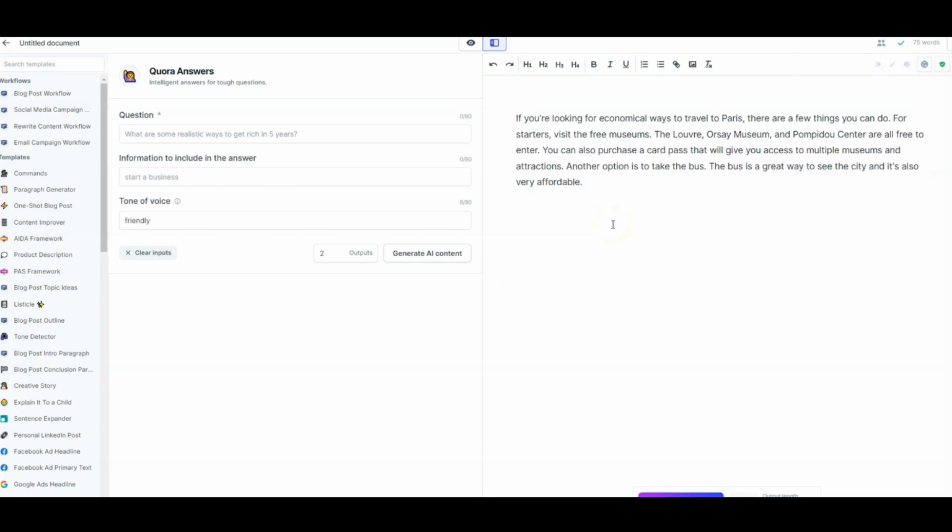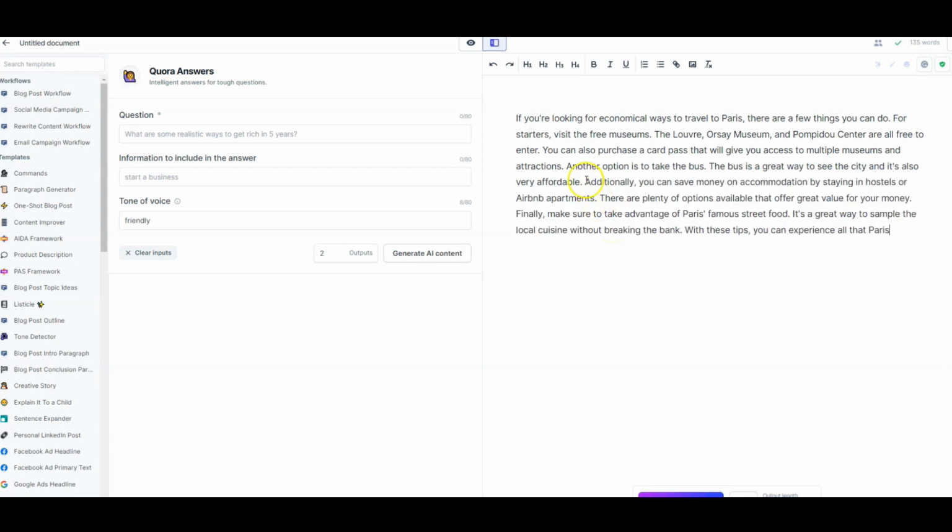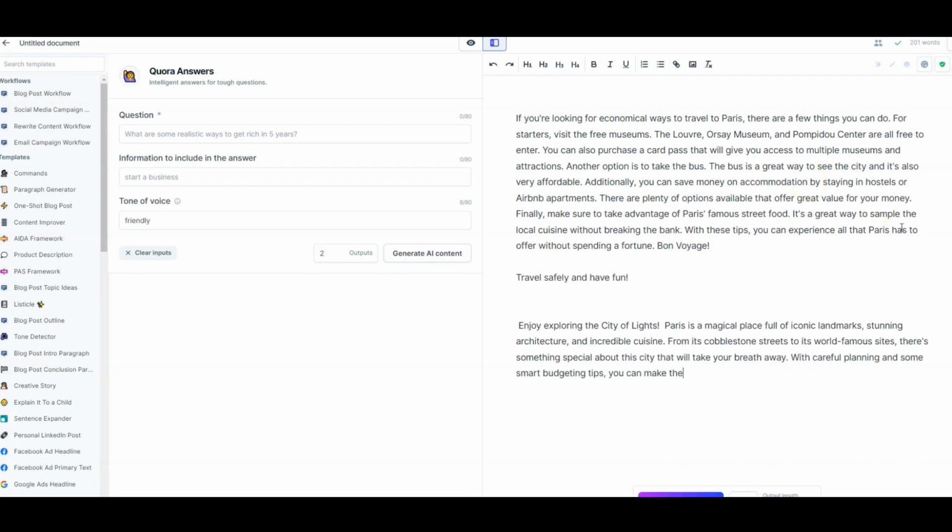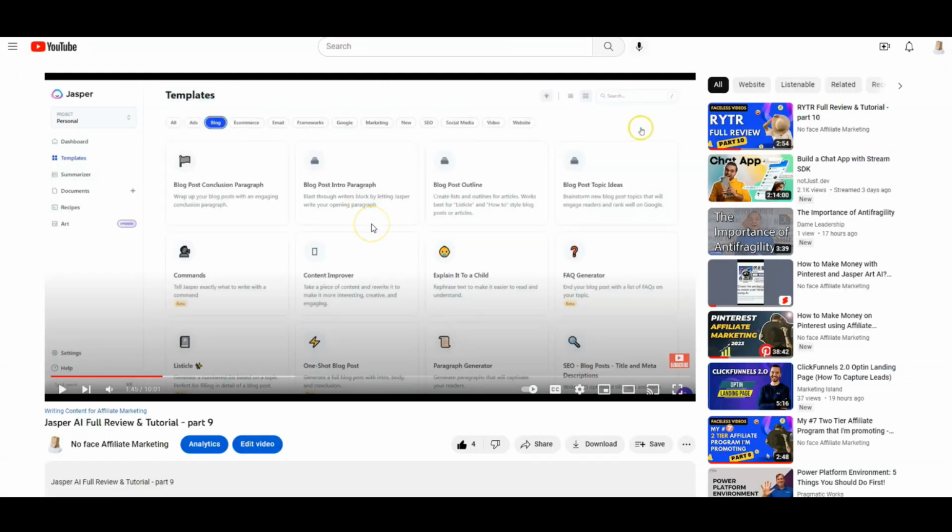Another option is to click on Ctrl J. And Jasper will add more information from the point that we stopped. For example, now he wrote on accommodation. I will click another time on Ctrl J. And we see more information. This is just an example, and again, I recommend you to see the full guide, but you can see that it's very easy to write answers for the questions.